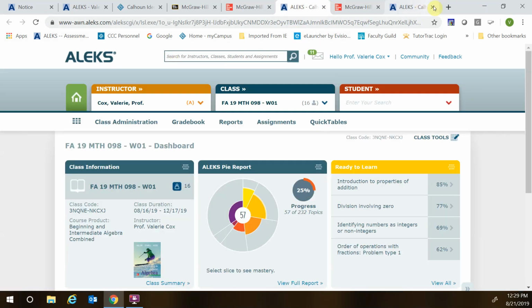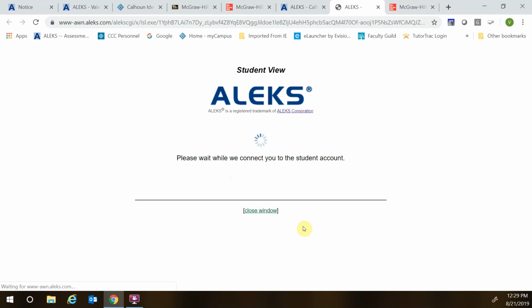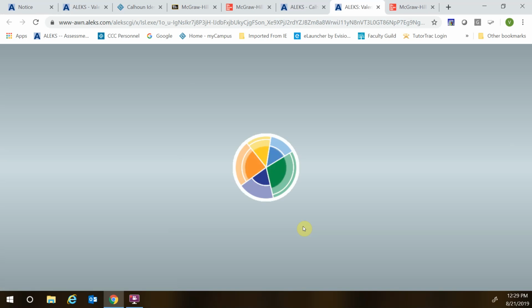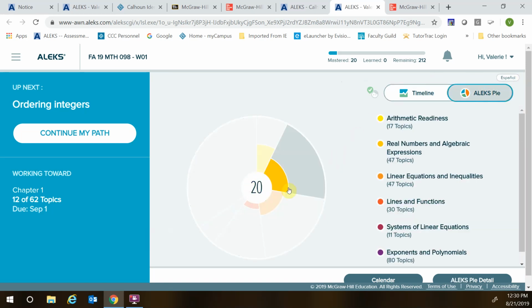And here we are in ALEKS, and this is my view. Let me go into your view, because that'll be a little bit more helpful to you. So hopefully you have gotten into ALEKS. You've either used that financial aid code or you've purchased a code, and you have come in here and you have done your knowledge check. In your knowledge check, it sets your pie. And so your pie looks like this. Everybody's got the same colors in their pie, but everybody's a little different depending on what you came into the class and already knew. The darkened part of the pie is what you've gotten credit for in homework already. The lighter part will get dark as you work through homework.